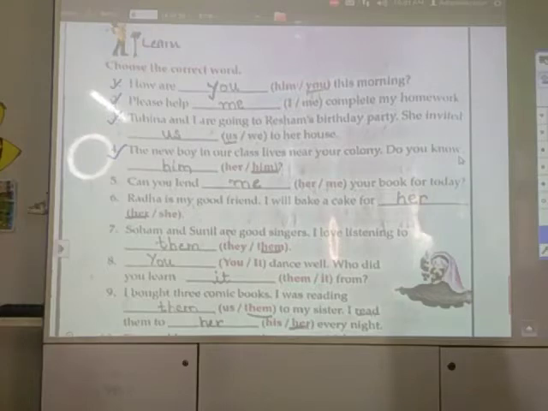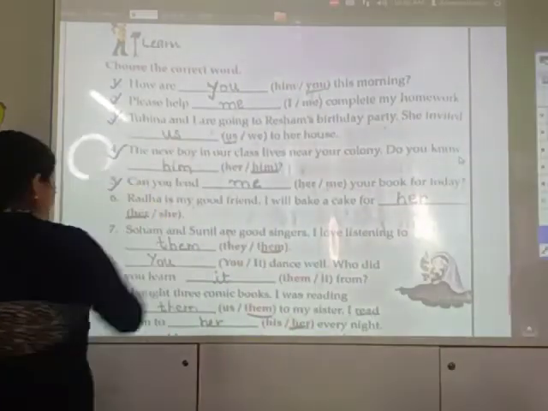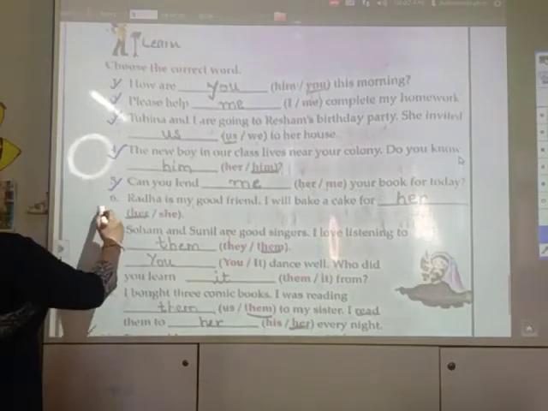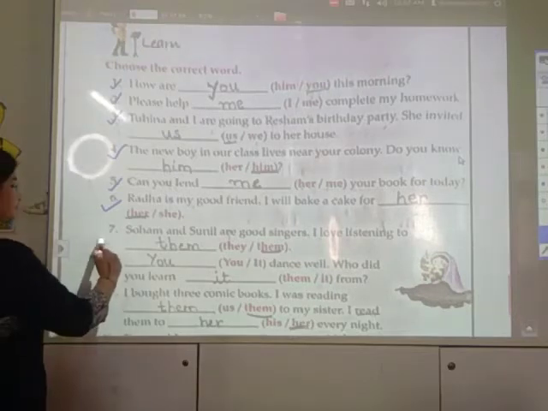Do you know him? Number 5. Can you lend me your book for today? Number 6. Radha is my good friend. I will bake a cake for her. Number 7. Soham and Sunil are good singers. I love listening to them.